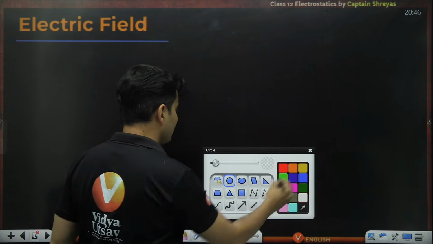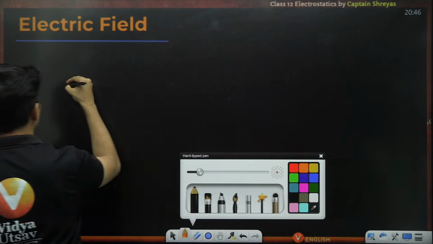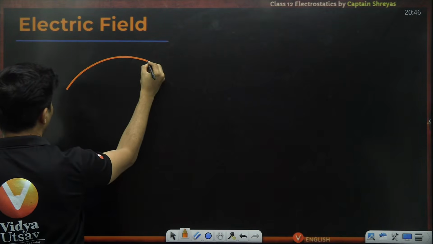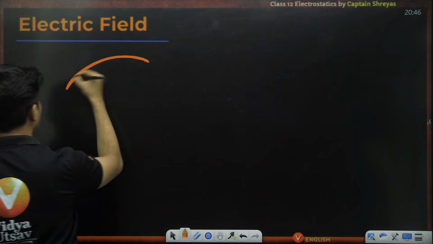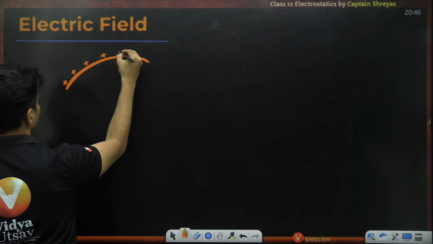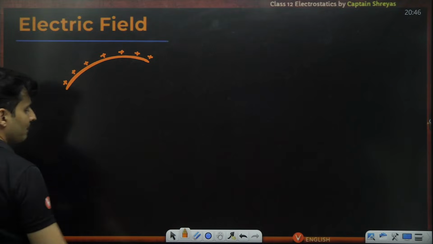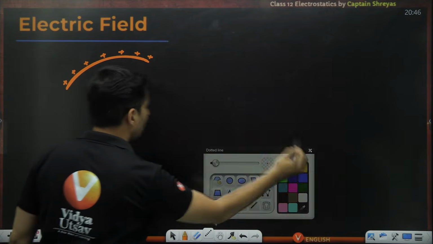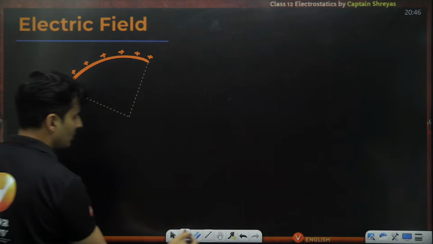But imagine this: you don't have a complete circle, rather you have an arc of a circle. You have a charged arc, let's say something like this, and this has some radius, maybe like this.